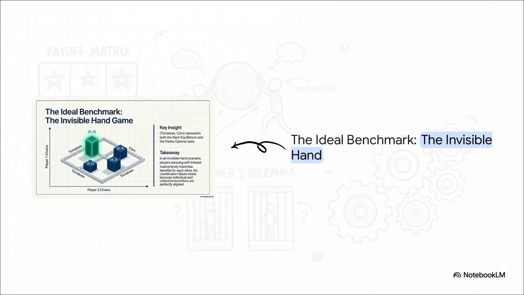Now, if we get incredibly lucky, we land in this beautiful, harmonious ideal known as the invisible hand game. This is where individual and collective incentives just perfectly align. Think about it. If you pursue your own self-interest, say, growing the specific crop you're best at farming, you actually inadvertently maximize the benefits for your partner too. There's zero coordination failure here because the system naturally rewards everyone for doing exactly what's best for the group. It is the perfect benchmark.